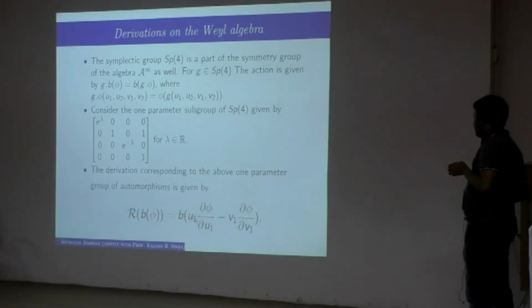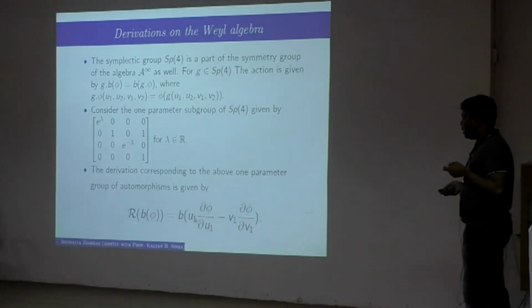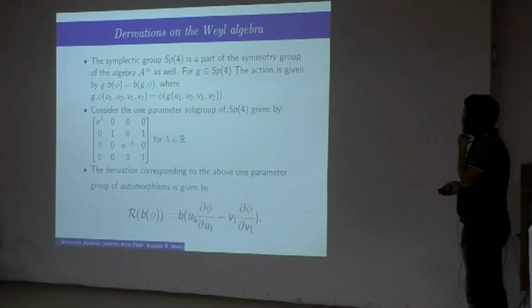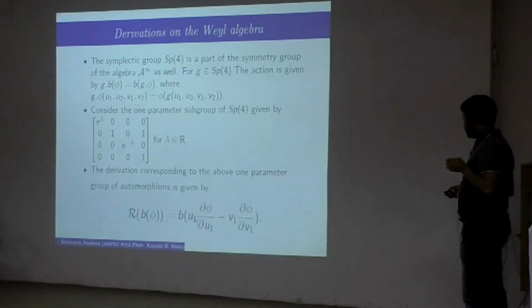This is given by B phi. If you apply R on B phi, then this is the formula of the derivation. This is a non-canonical derivation. This was actually not observed earlier. I won't say not observed earlier, but we have got this derivation.